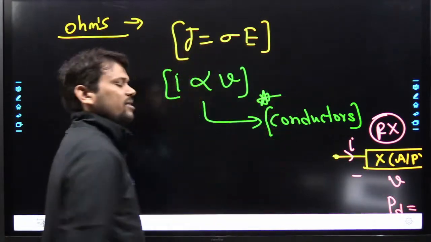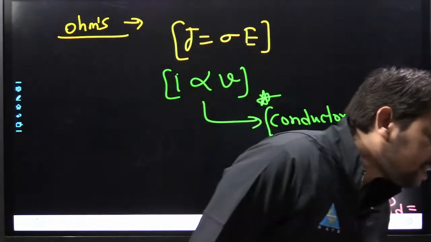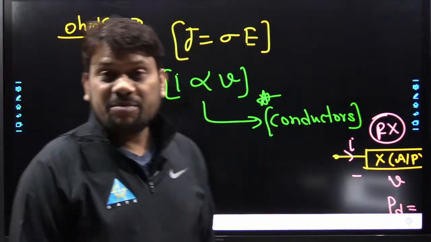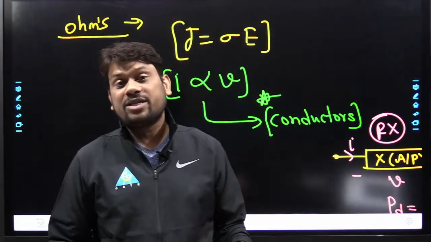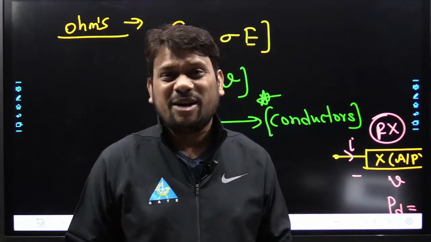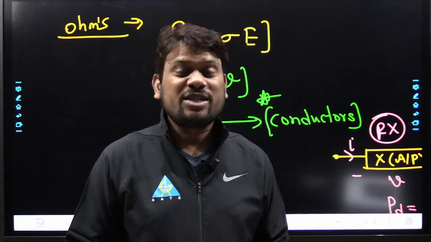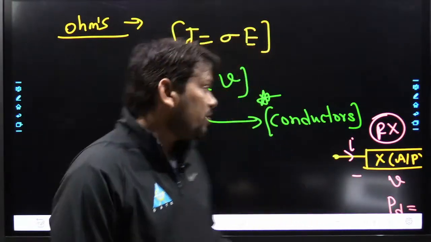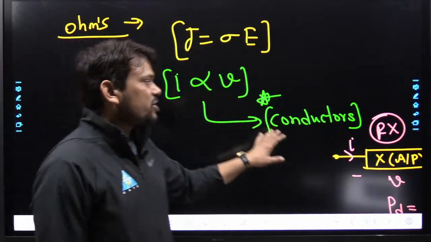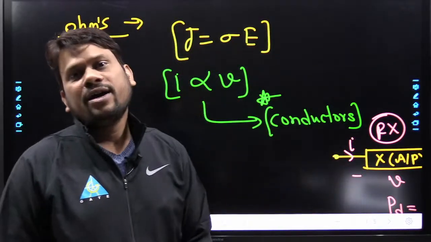This is the first thing. Please be serious, because in the GATE examination as well as in the ESE examination or any other PSUs or state level exam, you will get such type of question everywhere. So please don't ignore anything. Whatever you are learning at this moment, I proportional to V is valid only for conductors.